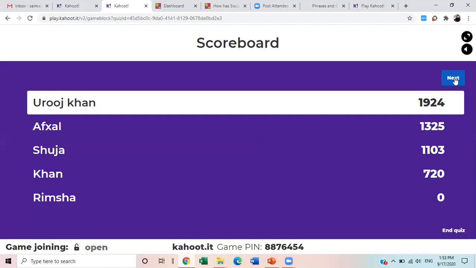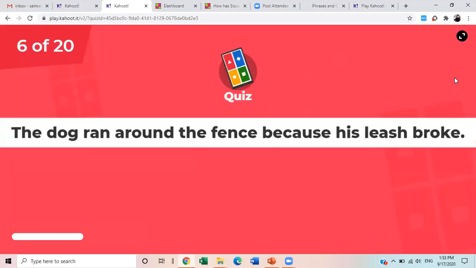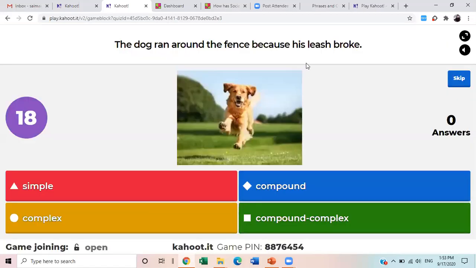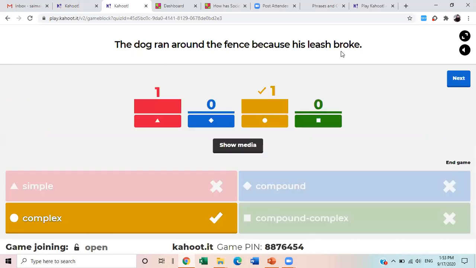Uruj Khan is still leading. The dog ran around the fence because his leash broke. Leash means rope, all right? So the dog ran around the fence because his leash broke. What do you think? I am waiting for your responses. Okay, good.